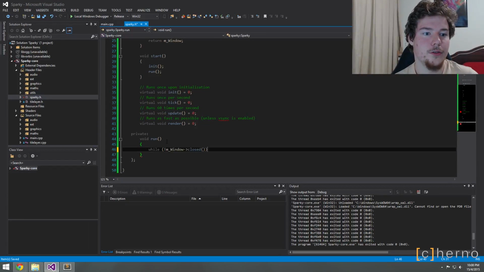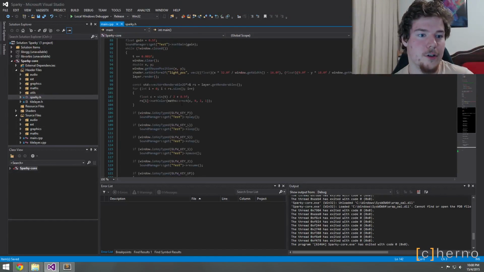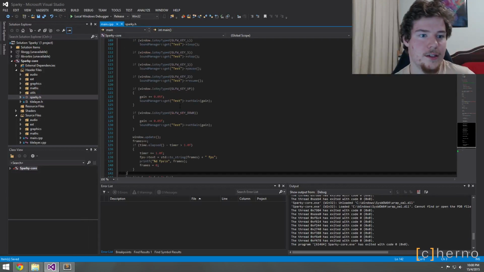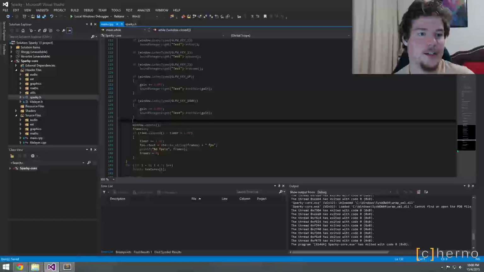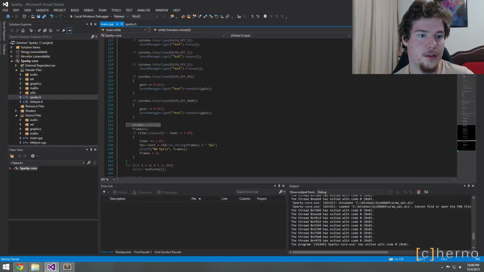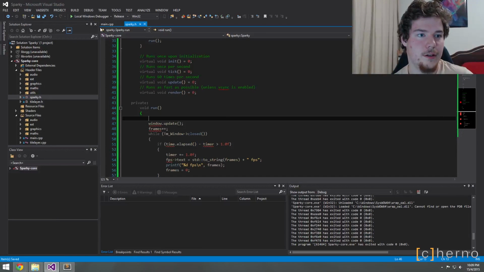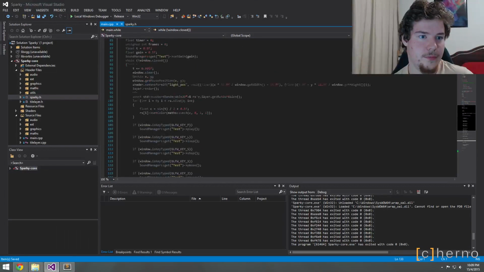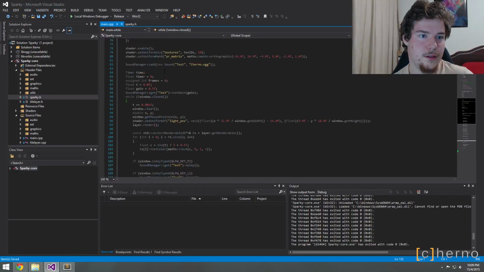So here's what we're going to do. This is basically going to handle a lot of the stuff for us. So we had a timer, didn't we? This stuff. So this was our once per second timer. We had a frame counter, so we'll count frames. We'll just do that. We just had a timer, didn't we?